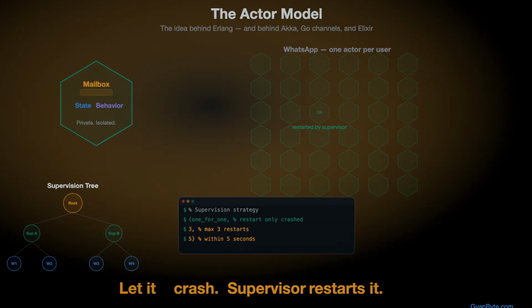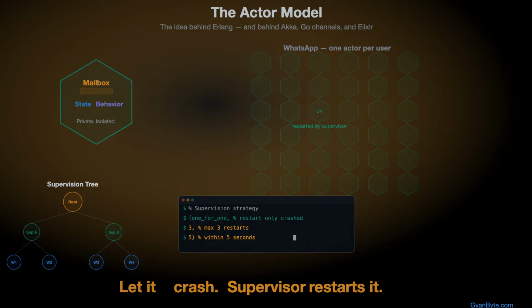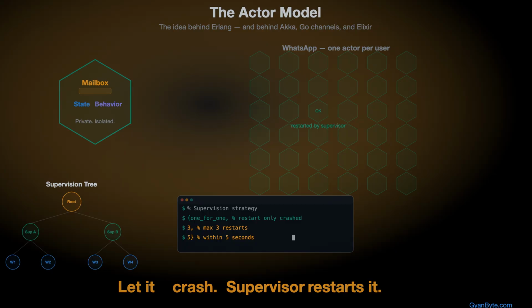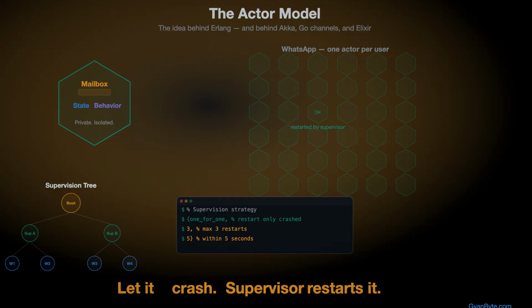And when it crashes, a supervisor restarts it. Instantly. Automatically. No try catch. No defensive code. Just let it crash. The supervisor handles it. This is cleaner than anything most developers write. Let it crash. Supervisor restarts it. Cleaner than try catch. Every time.